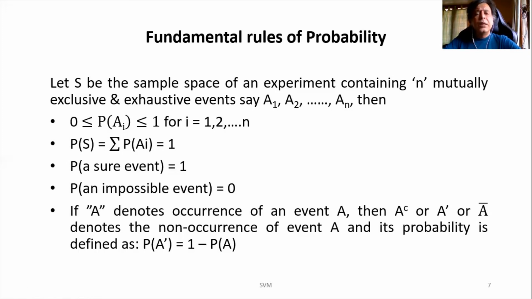Right? And there is another concept. Suppose I am saying A denotes the event of occurrence of an event A, then I can say A dash or A complement or A bar as the event of non-occurrence of that event A. So that we say is the complement of that. So we also call this A complement, A bar or A dash as non-occurrence of a specific event A. And its probability is defined as probability of A dash is equal to 1 minus probability of A.